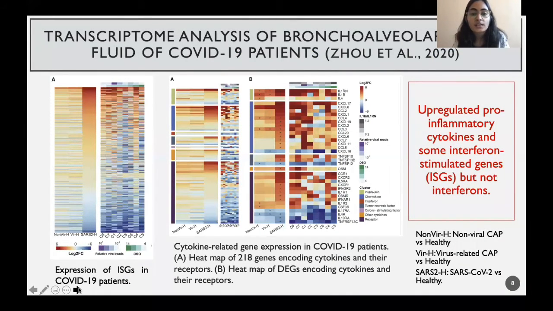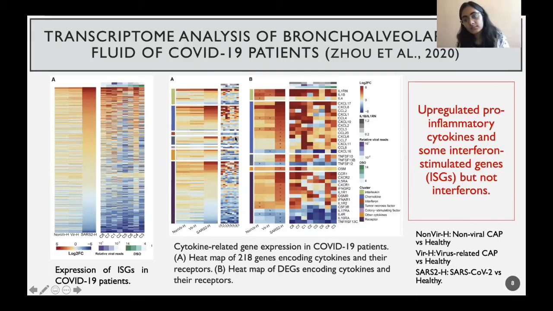These results are consistent with another study that looked at the transcriptome of bronchoalveolar lavage fluid of COVID-19 patients, and they also observed upregulation of certain interferon stimulated genes in the bronchoalveolar lavage fluid of COVID-19 patients, while interferons were not significantly different from that of healthy individuals.